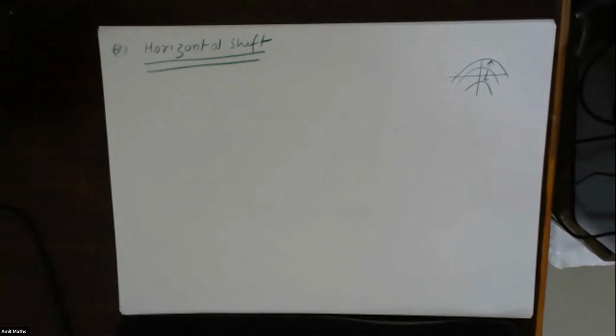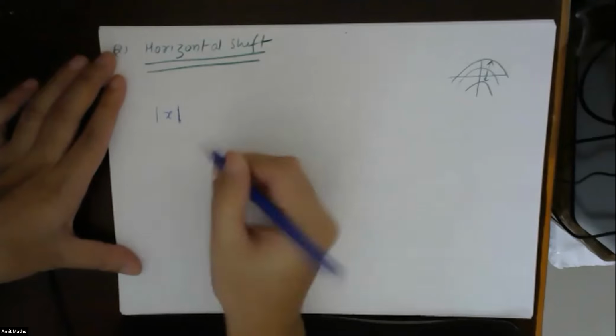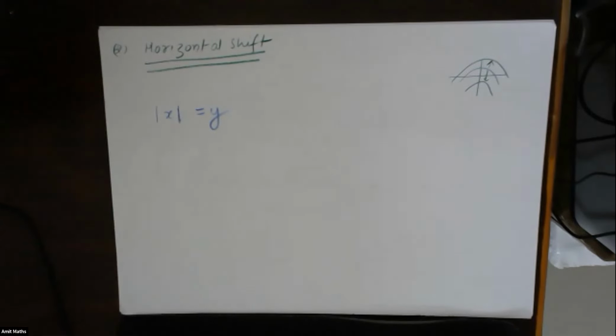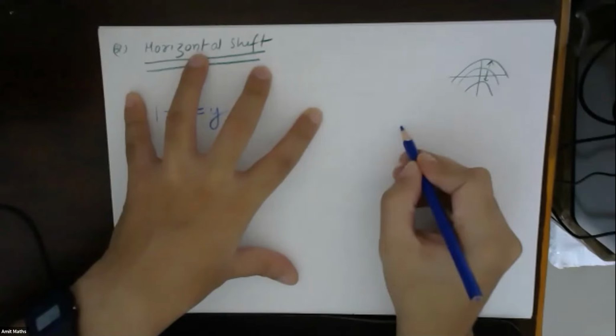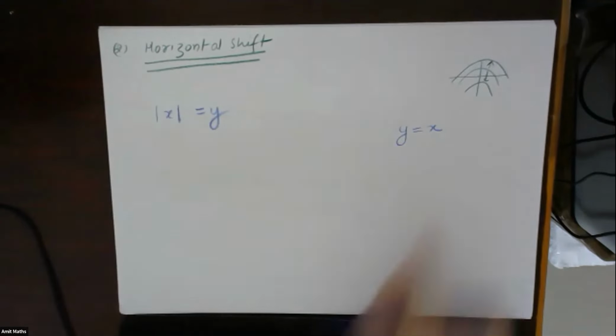For example, suppose I take mod of x. Mod of x is a function. Suppose y is equal to mod of x. You can think about this in a way that in the previous case where we had vertical shift, we were adding something to the value of y. For example, suppose you have y is equal to x.